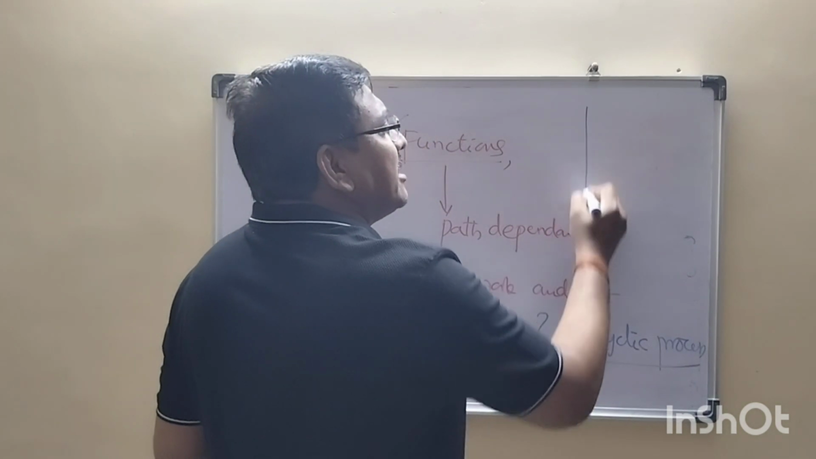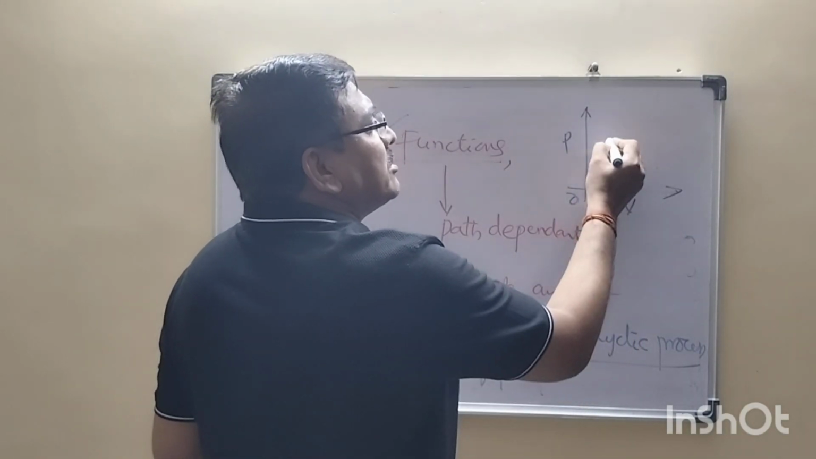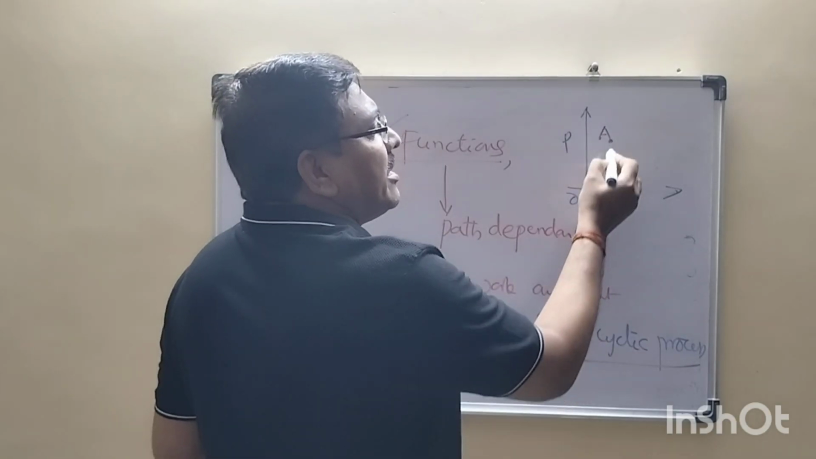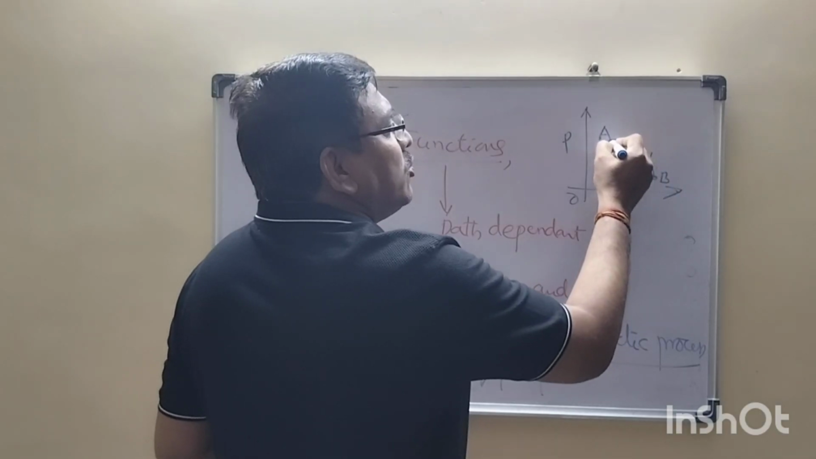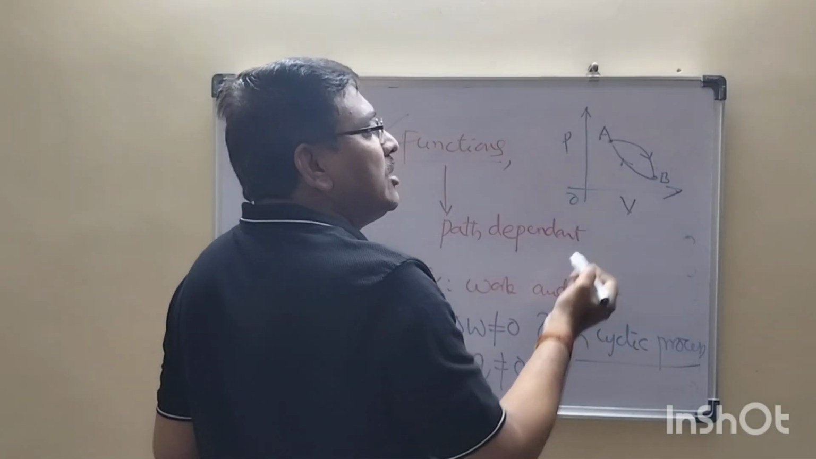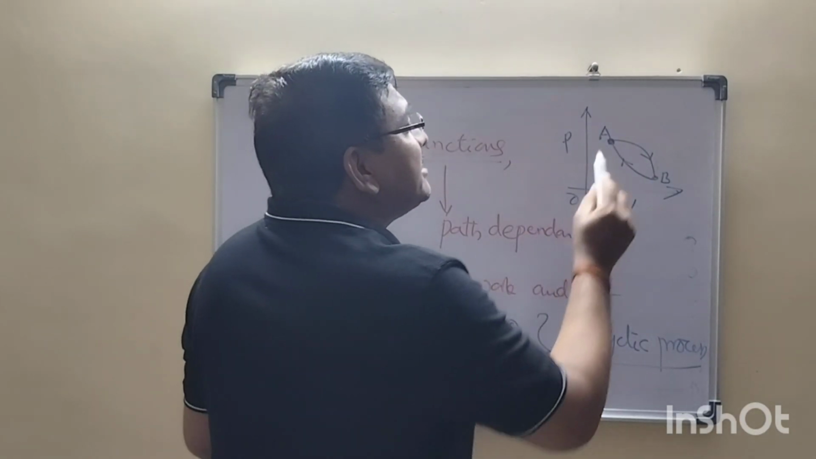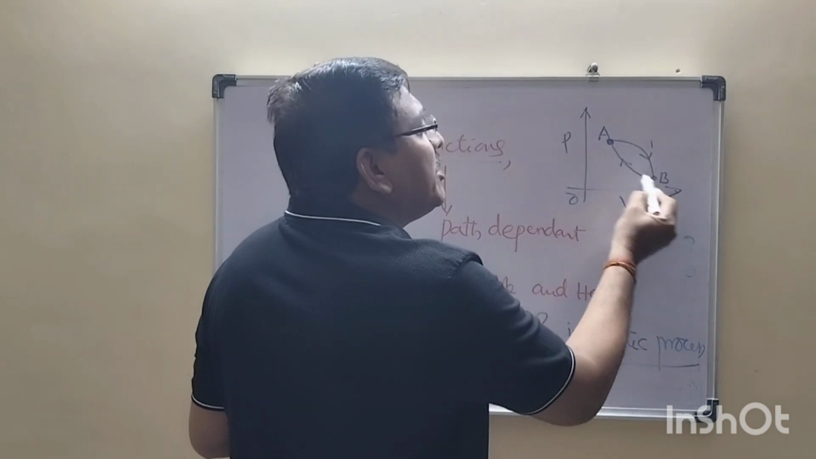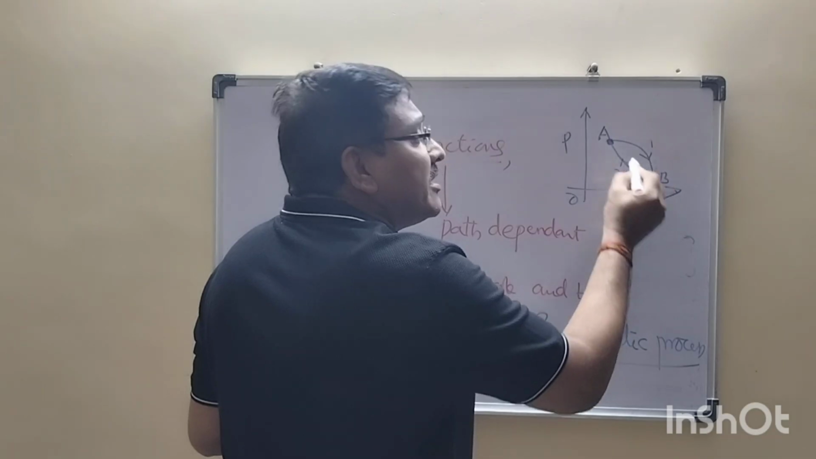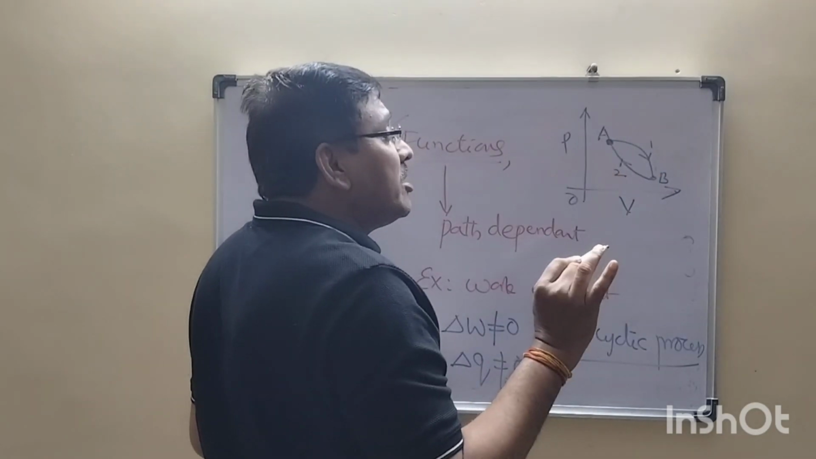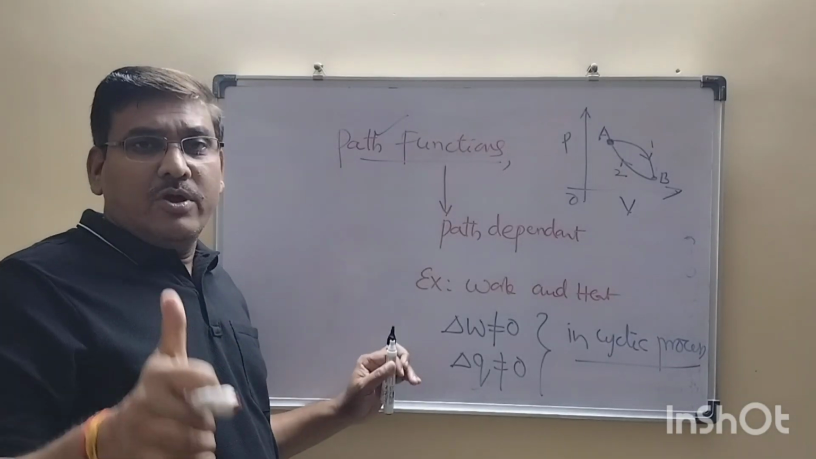Example, suppose I take up the PV graph, pressure volume graph, and a system starts from the initial point A, comes up to the B point and reaches back to the A point, again the initial state. Though the initial and final points coincide with each other, A to B is one path and B to A is another path. So the work done in a cyclic process is path dependent. They are not dependent on the initial and final state. Okay students? So right.